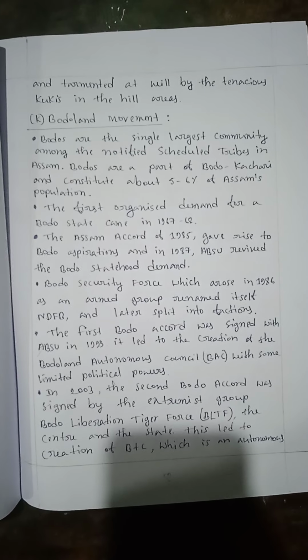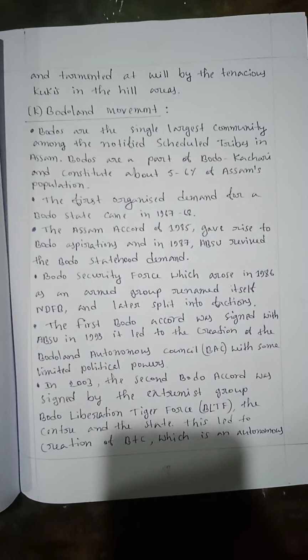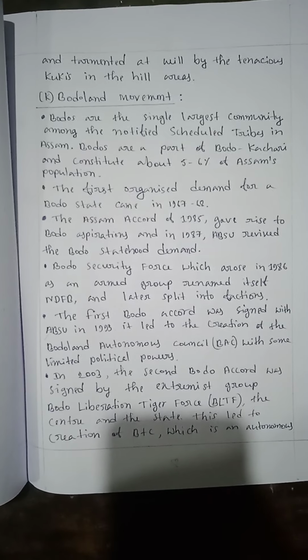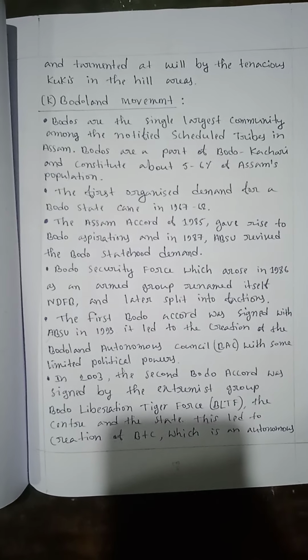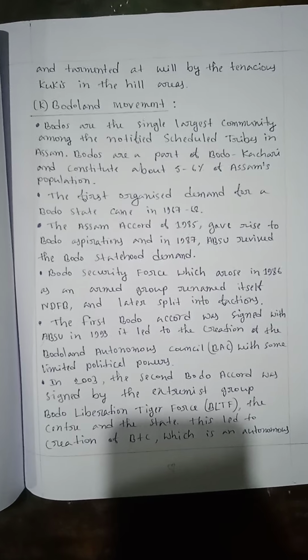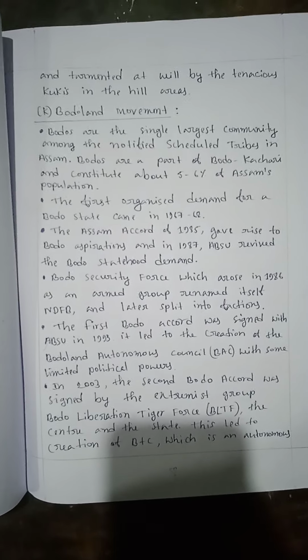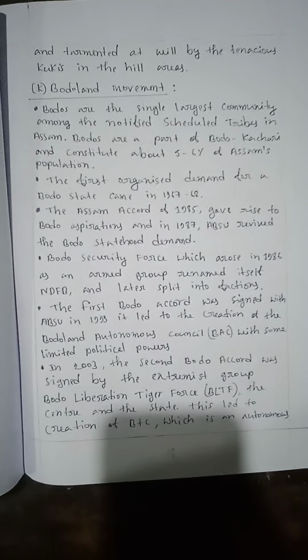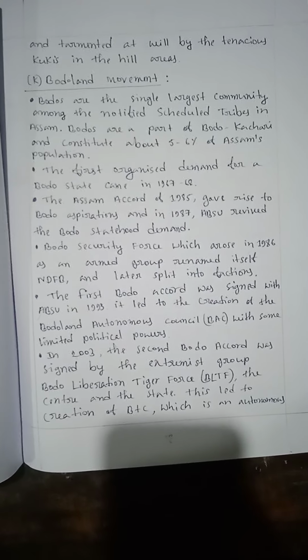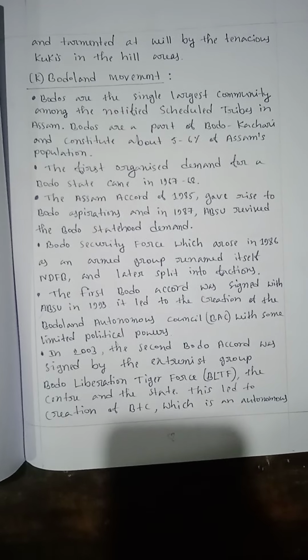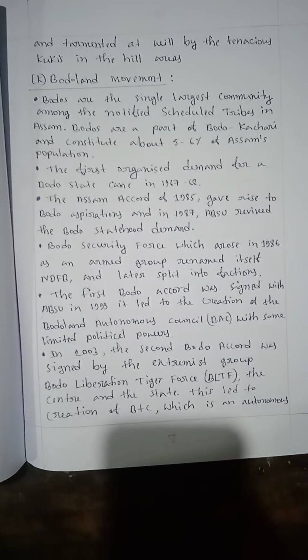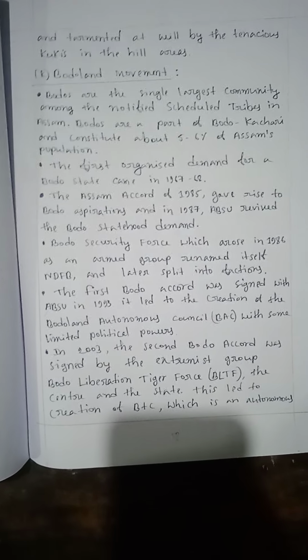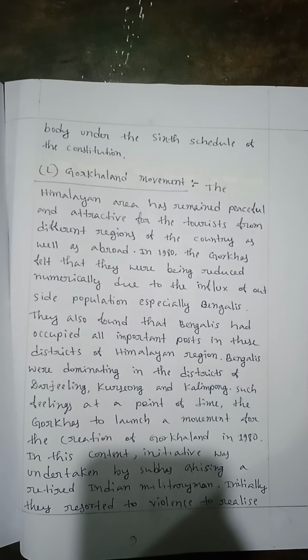The first Bodo Accord was signed with ABSU in 1993. It led to the creation of the Bodoland Autonomous Council (BAC) with some limited political powers. In 2003, the second Bodo Accord was signed by the extremist group Bodo Liberation Tiger Force (BLTF), the center and the state. This led to the creation of the BTC, an autonomous body under the 6th Schedule of the Constitution.